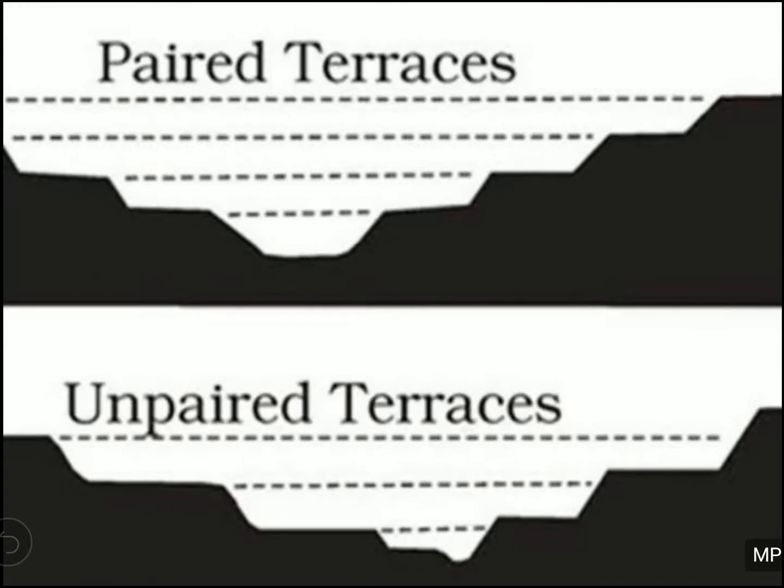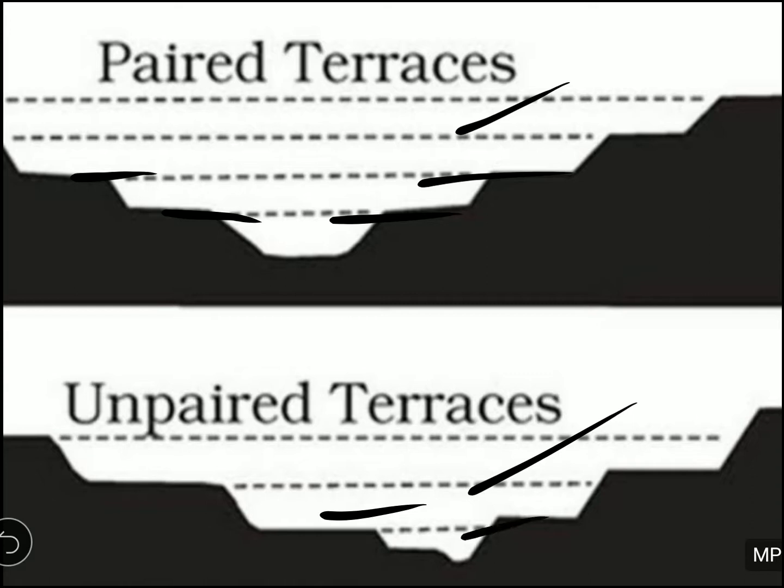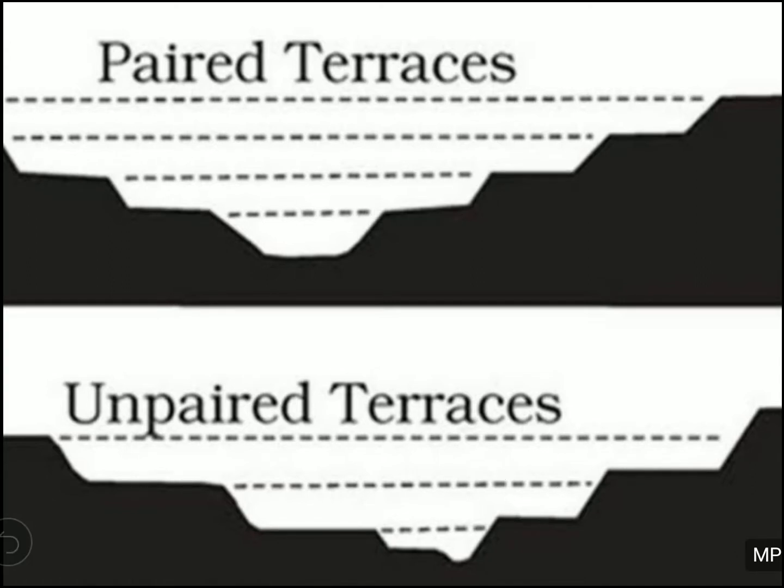For this, you can see the example that terraces are actually of two types, paired terraces and unpaired terraces. So what is the difference between the paired and unpaired terraces? In the paired terraces, the sides of the terraces are the same. Alright, both the sides are the same size and same structure. But in the unpaired terraces, the steps are not similar. This side steps and the opposite side steps are not similar, and then it is called unpaired terraces. So you have the terraces of two types. In the floodplain or in the valley area, the steps are being cut by the river, and sometimes it is paired terraces and sometimes it is unpaired terraces.